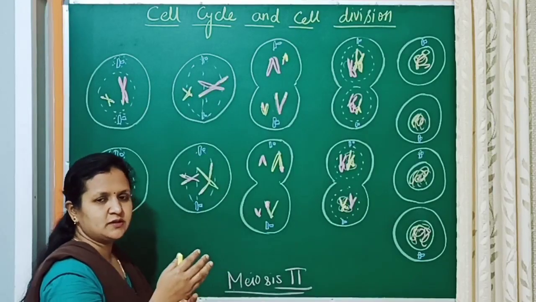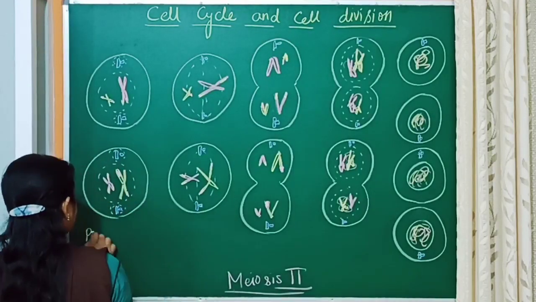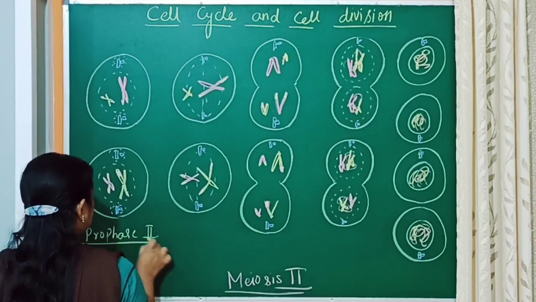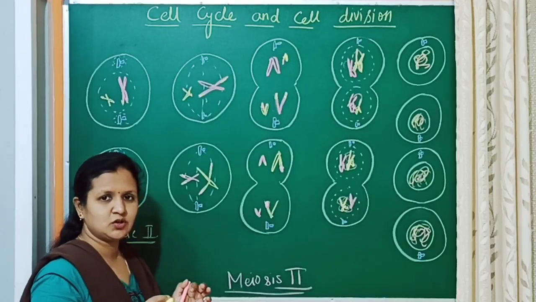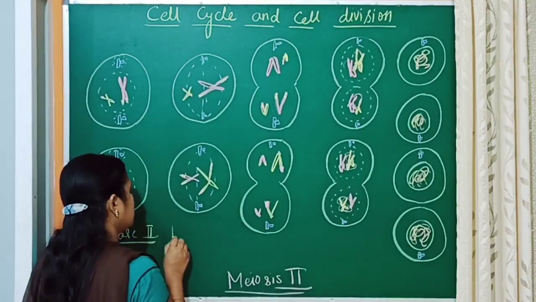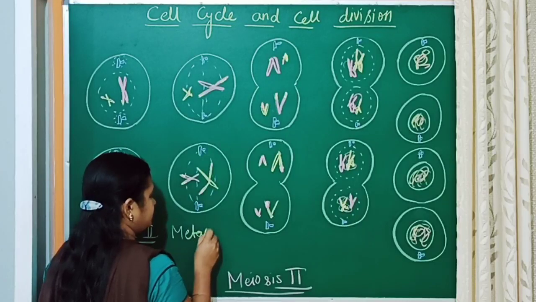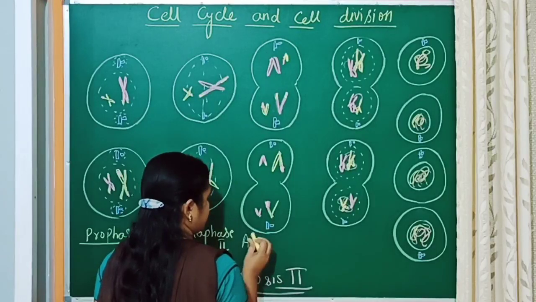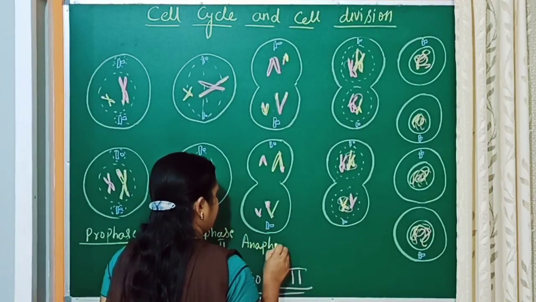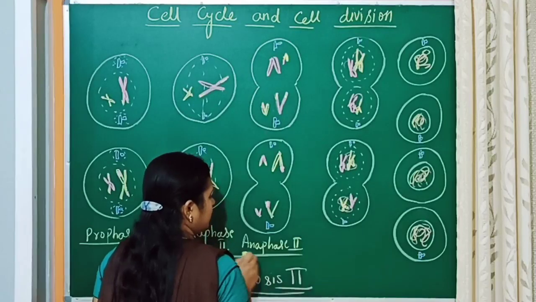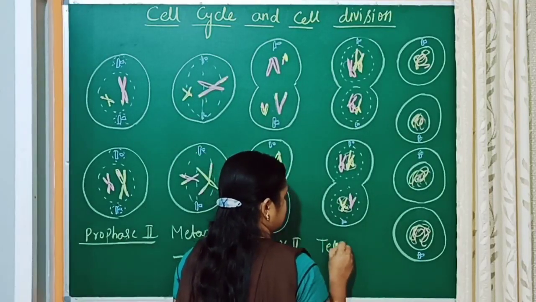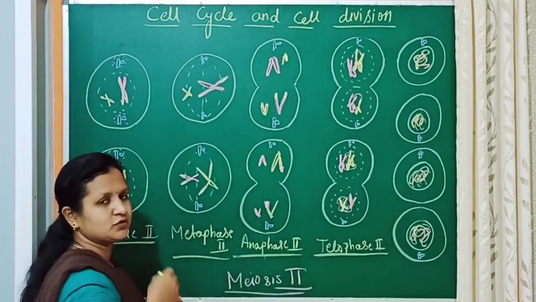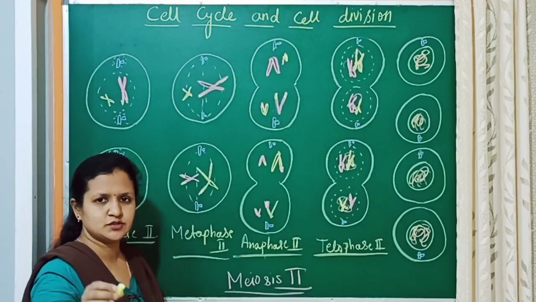So the 2 daughter cells again enter into the prophase, which is called prophase 2. That is the nucleus division called karyokinesis: prophase 2, metaphase 2, anaphase 2, telophase 2, and all this is the division of the nucleus called karyokinesis 2.